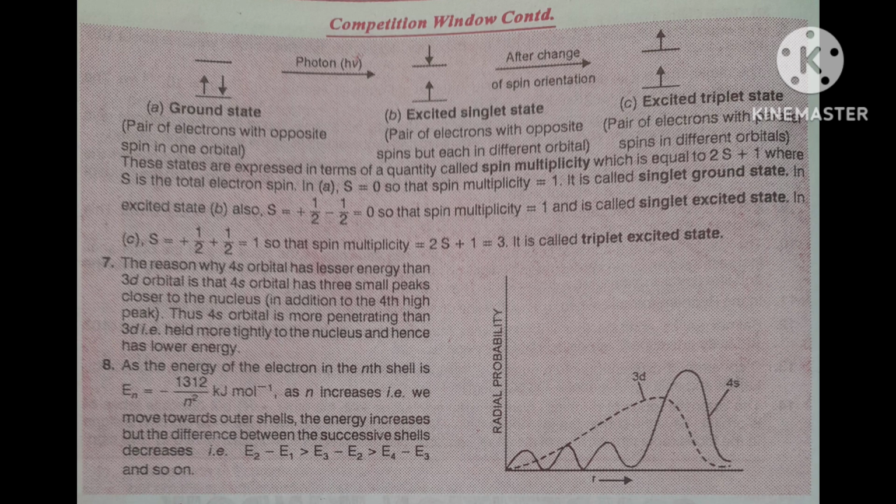The difference between successive shells decreases. The second orbit minus first orbit difference is more than third minus second, and this is again greater than fourth minus third, and so on.